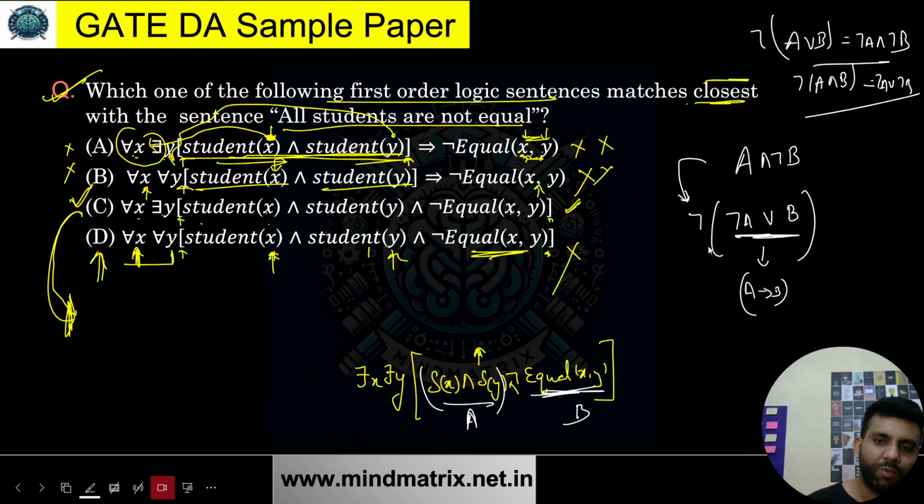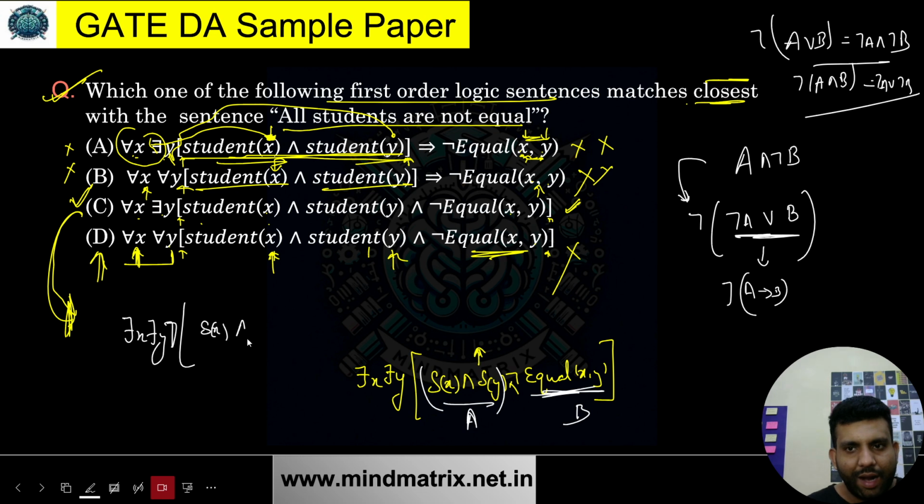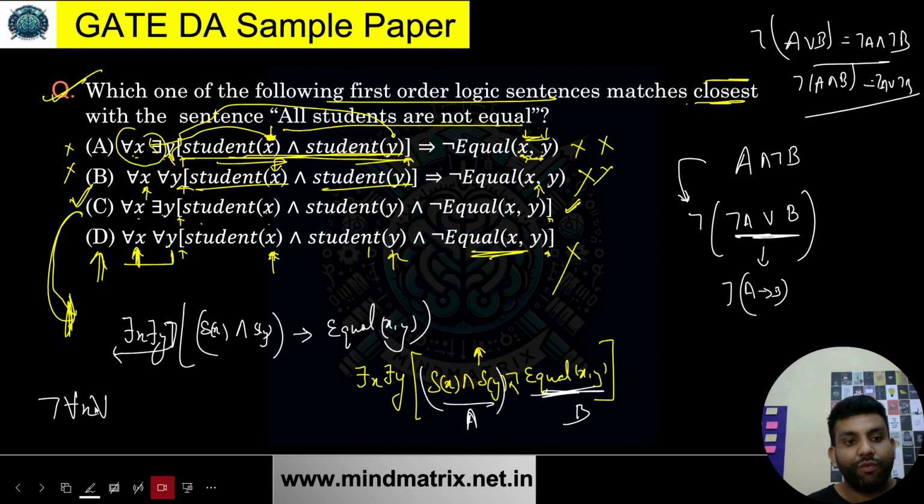So let me write what exactly it is going to be. There exists X, there exists Y, and then the negation, let me put over here. And then this is S of X and S of Y, which I was considering to be A, implies what? B, equal of X comma Y. And if I take the negation further out, it will become negation of for all X, for all Y, S of X and S of Y implies equal of X and Y.